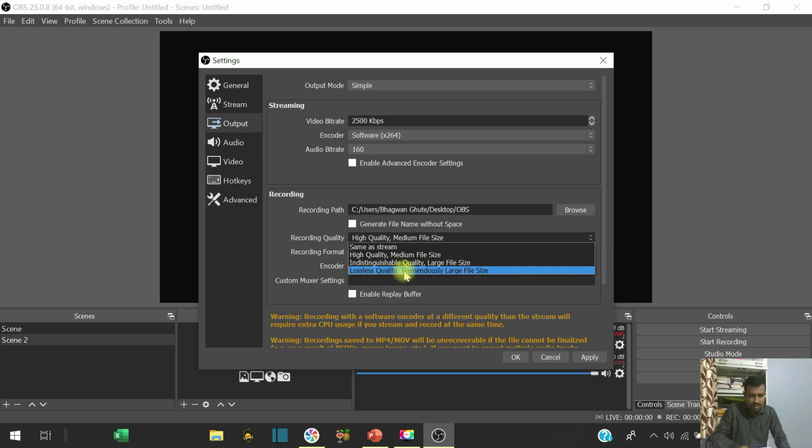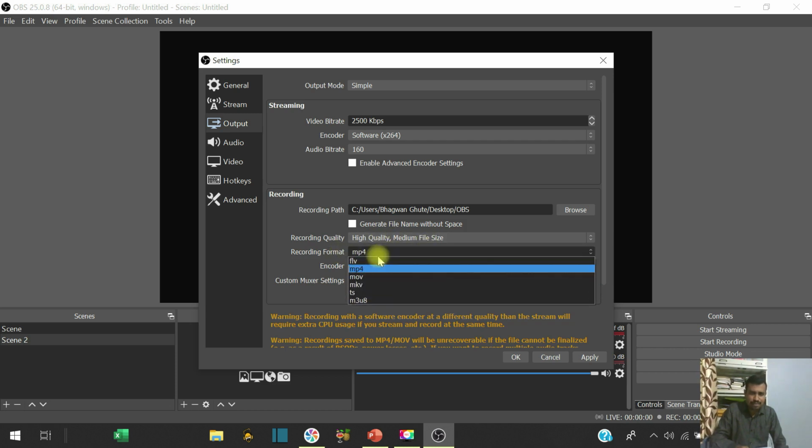This lossless quality has a tremendously large file size. But what happens, once you start recording, you can't pause. So here you can use high quality, medium file size, that is very good.